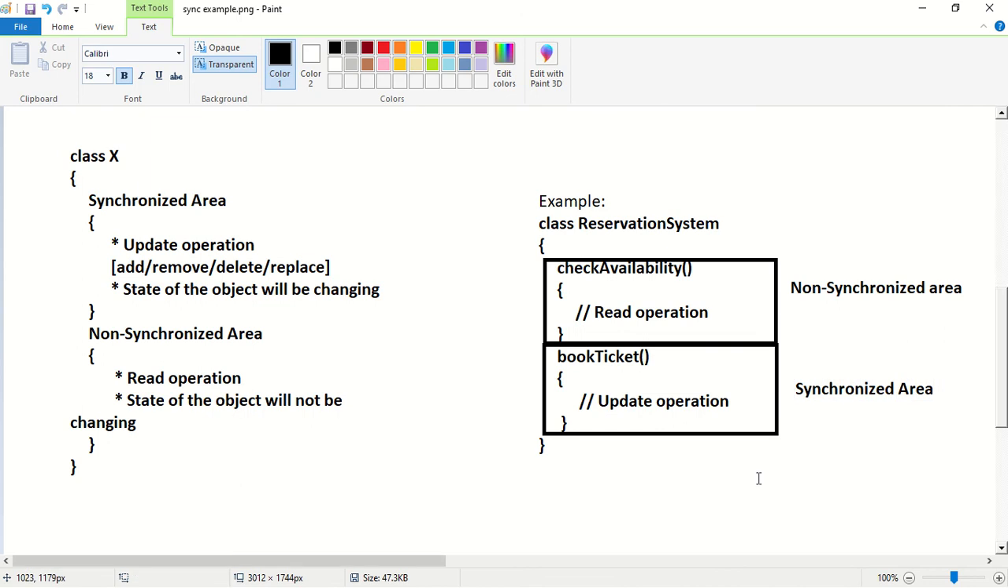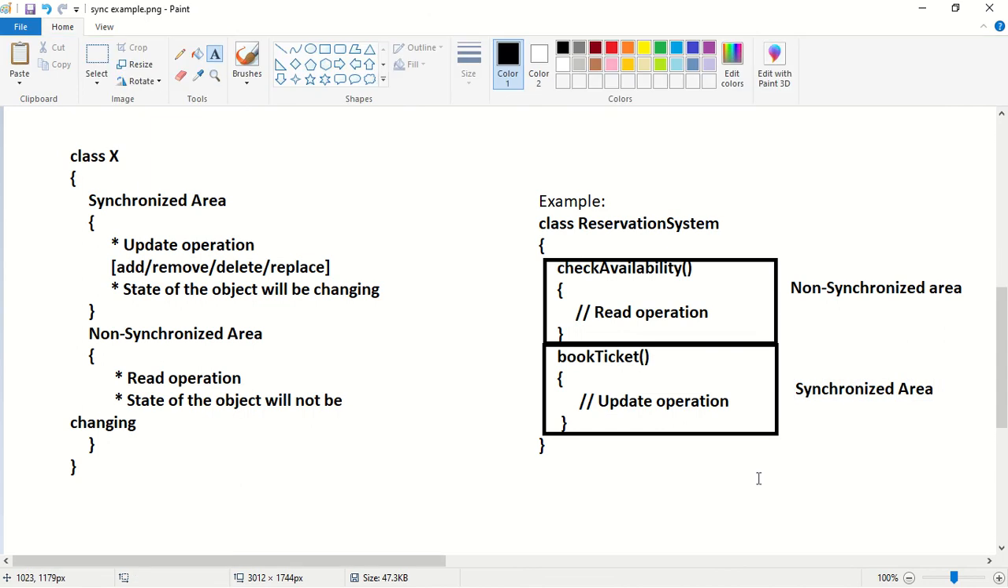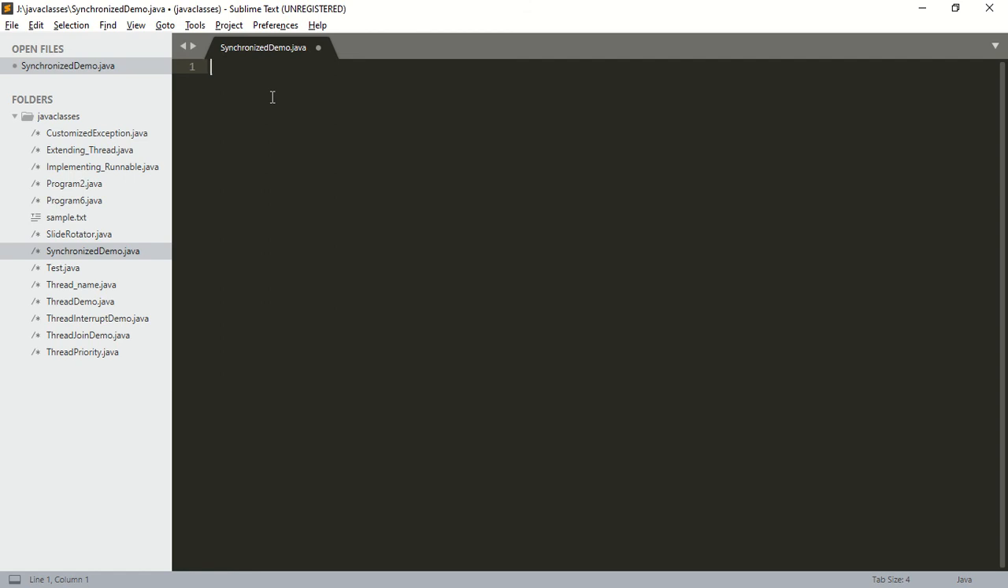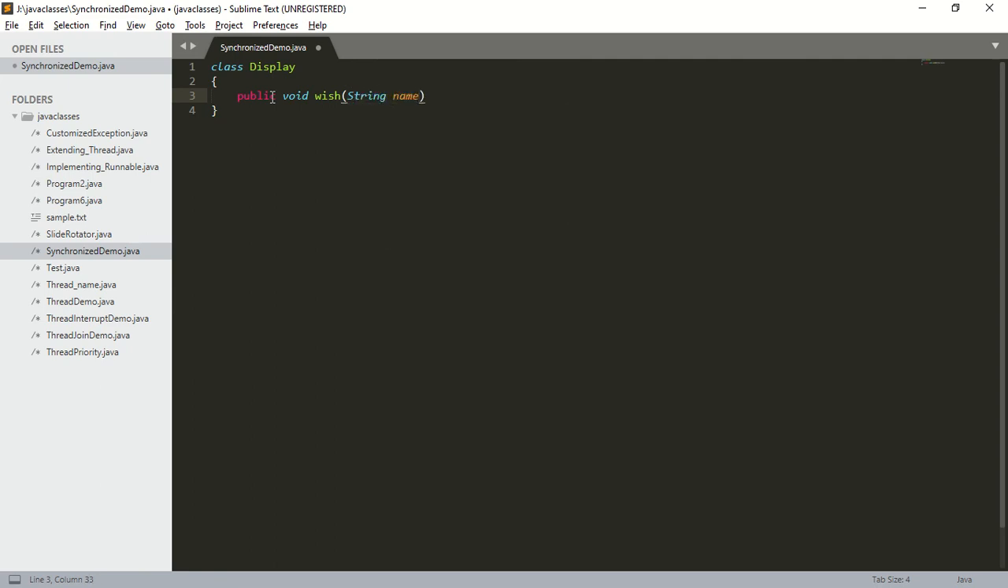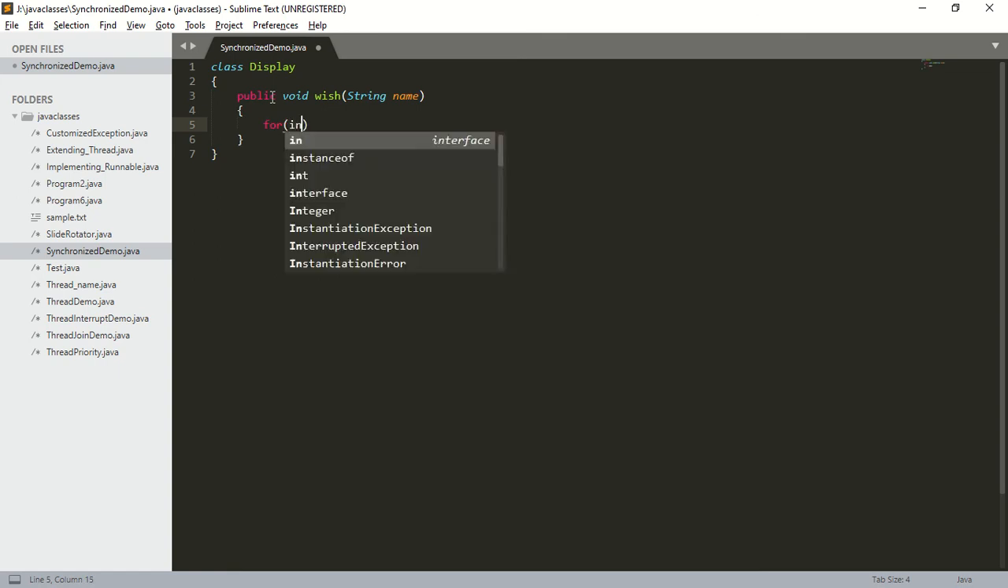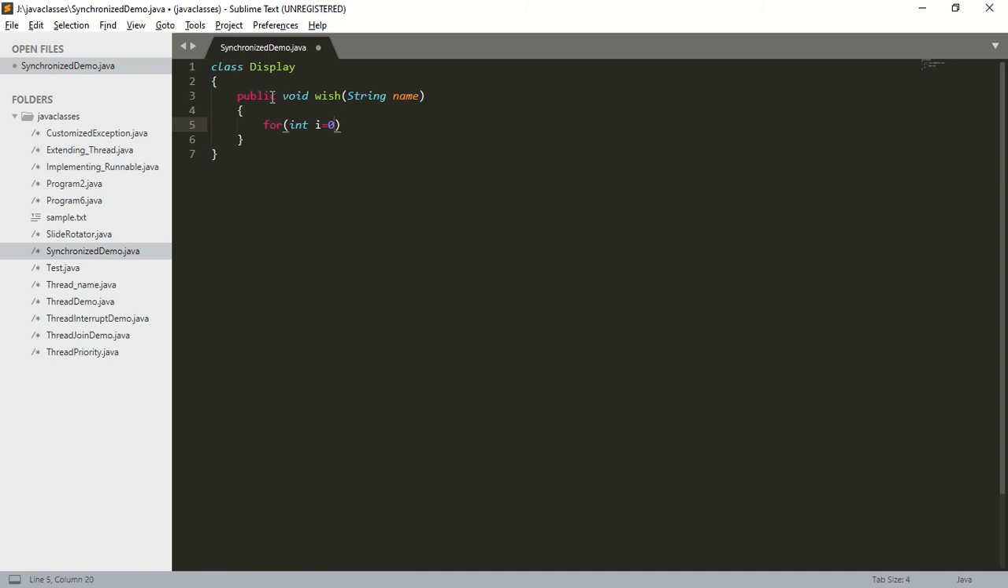Okay. So next we will see the example for a synchronized method. Now we are going to see an example for a synchronized method. So first I will create a class called Display. Within this class I am going to define a wish method. So public void wish. I want to wish some person, so I will take his name, String name. Next I am going to take a for loop, for int i equal to 0, i less than 10, i plus plus.